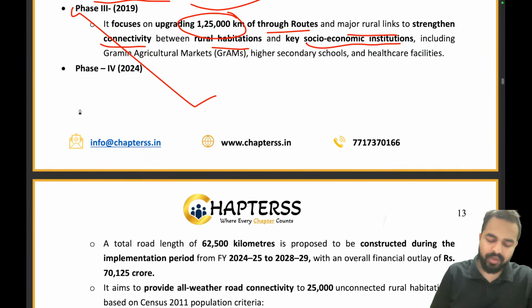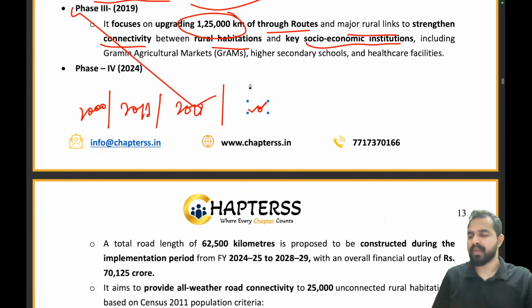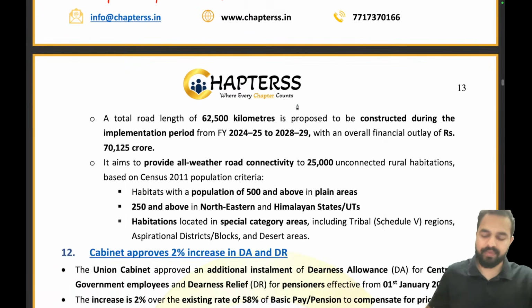Now moving to the next part, phase 4. So phase 1 was 2000, phase 2 was 2013, phase 3 was 2019, and now phase 4 is in 2024. Clear? In phase 4, a total road length of 62,500 kilometers is proposed to be constructed during the implementation period.